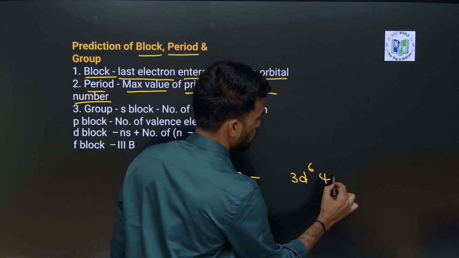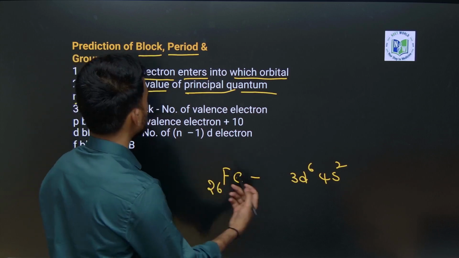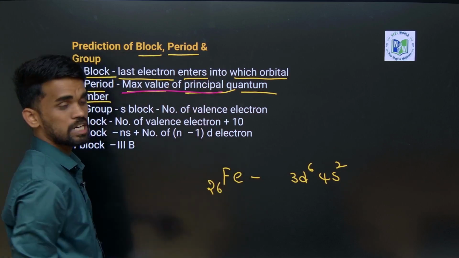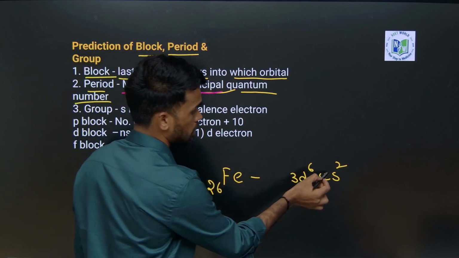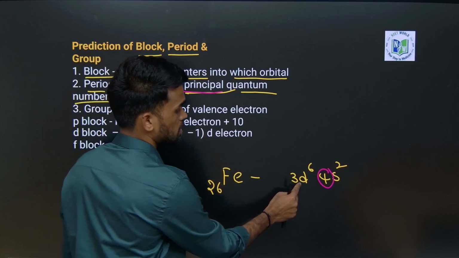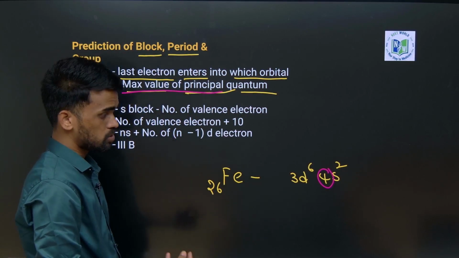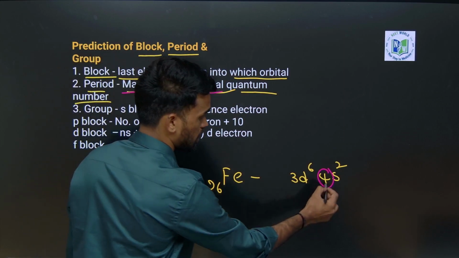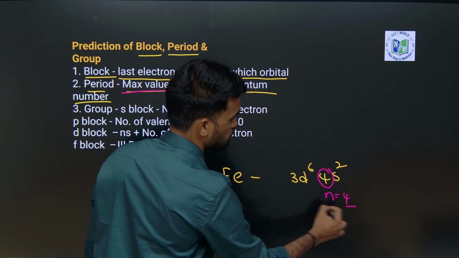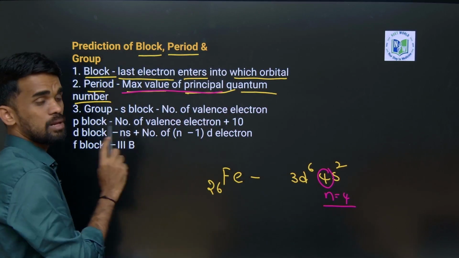So what is the maximum value of the principal quantum number here? The coefficients of the orbitals are the principal quantum numbers. Here we have n equals 4, which is the maximum. So this gives us the period that the particular element belongs to.